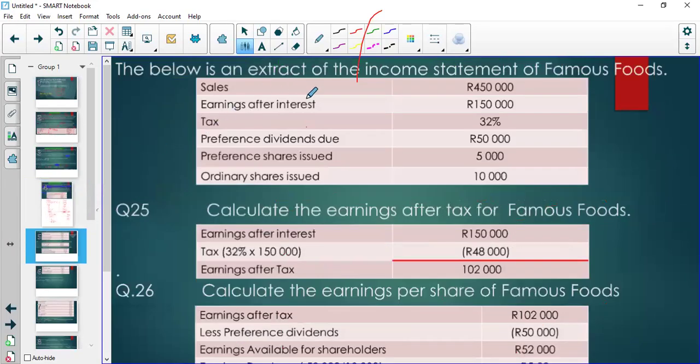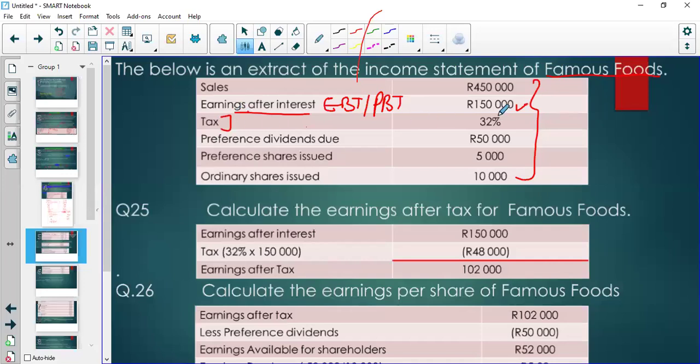Moving on, then, this is the information that we are provided. It's for Famous Foods. Now we have sales of 450, then earnings after interest, or this is earnings before tax, or profit before tax, is 150.